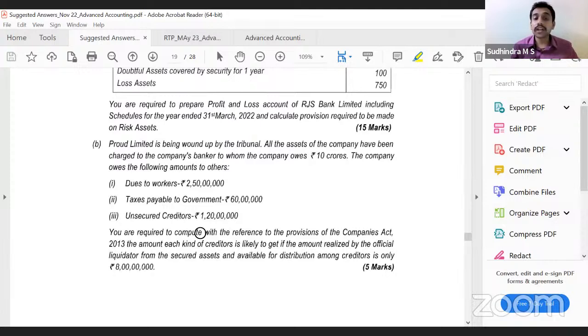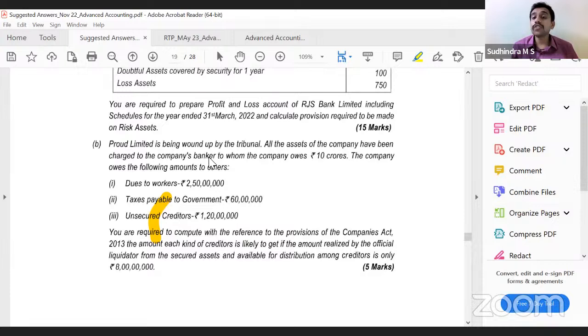Amount each kind of creditors is likely to get if the amount realized by the official liquidator from secured asset and available for distribution among creditors is only 8 crore. Now, how do we get this? How do we calculate this?